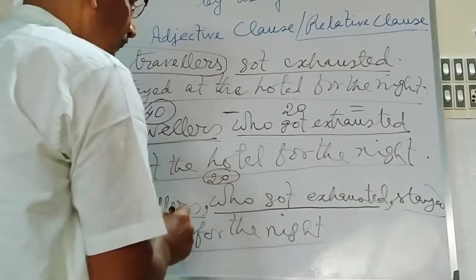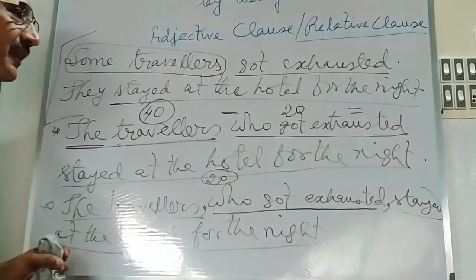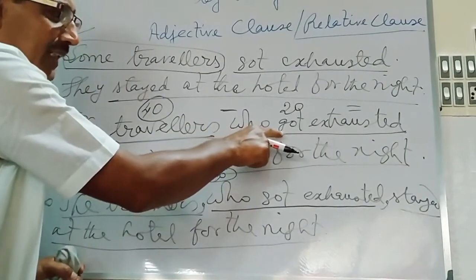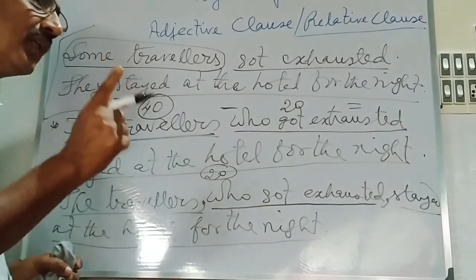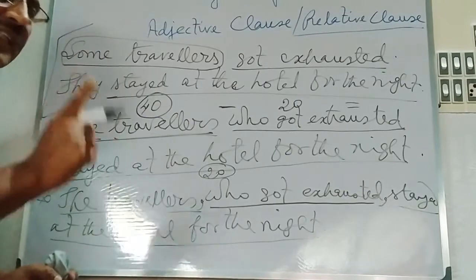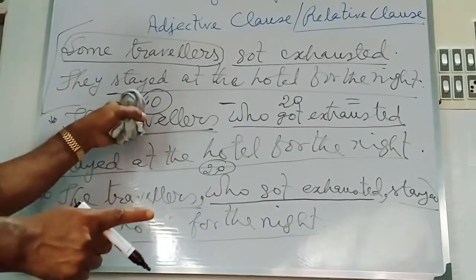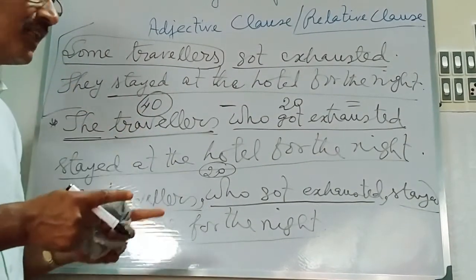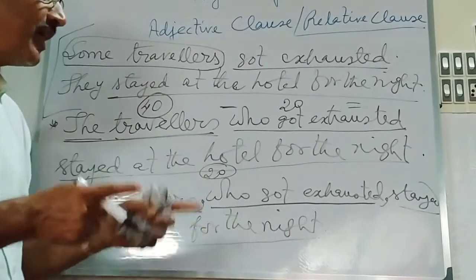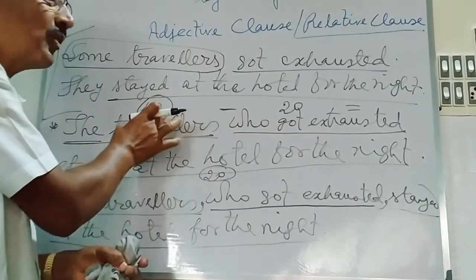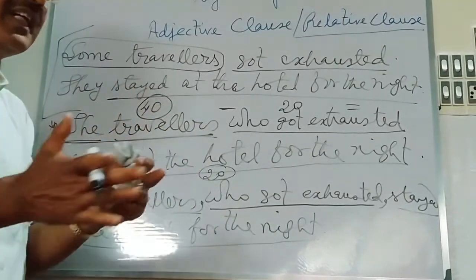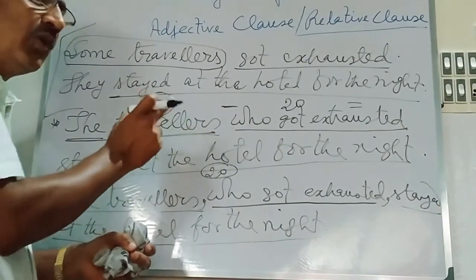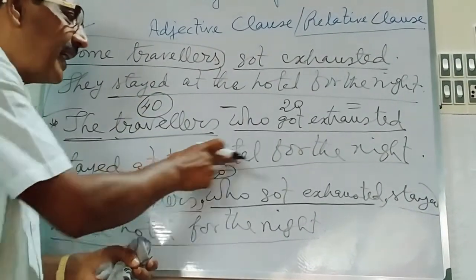This is called an identifying clause. In the identifying clause, the essential information has been given to particularize or to identify the particular travelers who got exhausted. Out of 40 travelers, only 20 got exhausted, so you have to separate the tired travelers. Here 20 out of 40 stayed at the hotel for the night.